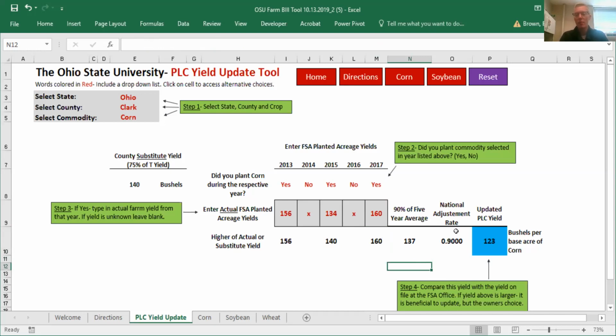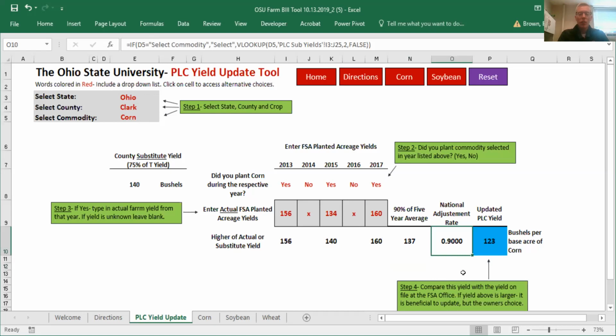So for corn, we've got a 0.9 yield ratio here that we apply. For wheat, it'll be different, and I'll show you that here in just a second. So you're going to want to make sure that you get your commodity correct in this box. It's also going to make sure that it pulls through the right county substitute yield. If you selected soybeans, you're going to get a much different substitute yield down here. So it's important to start out with your right information at the top.